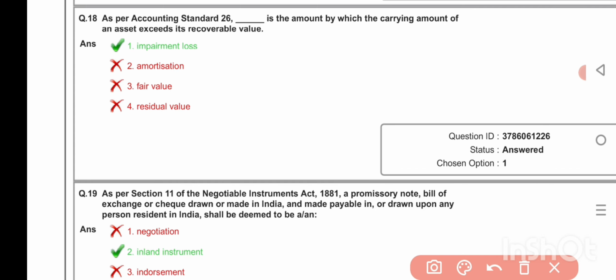As per Accounting Standard 26, dash is the amount by which the carrying amount of an asset exceeds its recoverable value. Impairment loss. As per Section 11 of the Negotiable Instruments Act 1881, a promissory note, bill of exchange or cheque drawn or made in India and made payable in or drawn upon any person resident in India shall be deemed to be an inland instrument.